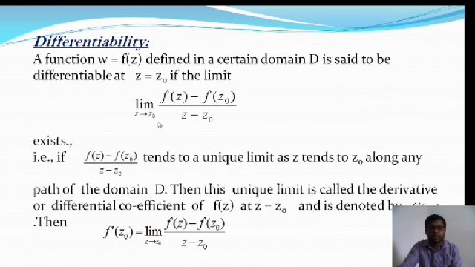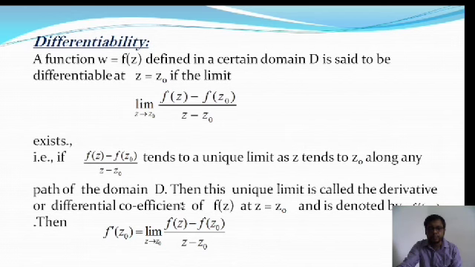This is the mathematical expression of the limiting value: limit z tends to z0 of f of z minus f of z0 by z minus z0. If the limit exists, then we say the function is differentiable in the complex plane. That is, f of z minus f of z0 by z minus z0 tends to a unique limit as z tends to z0 along any path in the domain. There are infinite paths for infinite points. If for different paths the limiting values are the same, then we say the function is differentiable.